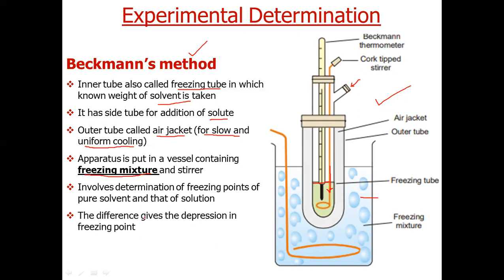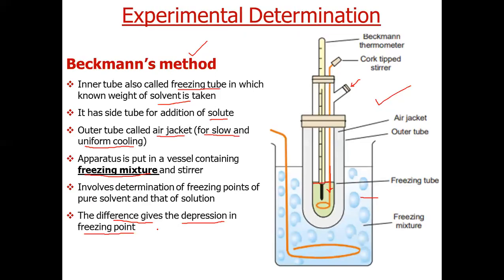So the difference of freezing point of solution and solvent will give the depression in freezing point, which is the difference of freezing point of pure solvent minus freezing point of solvent in solution. So that's how the freezing point is determined using Beckmann's method.